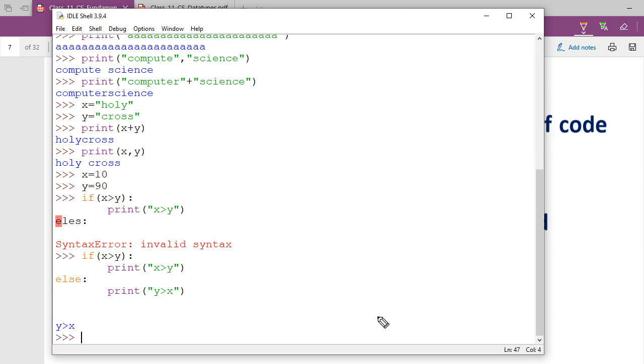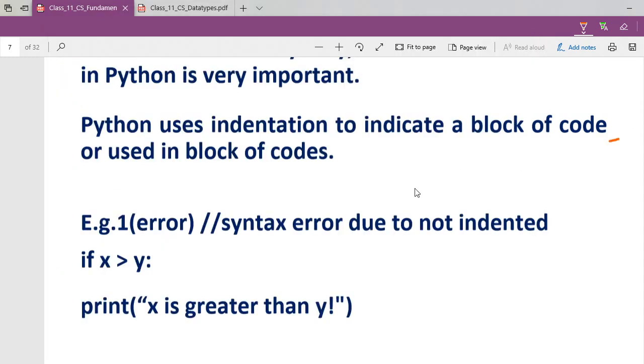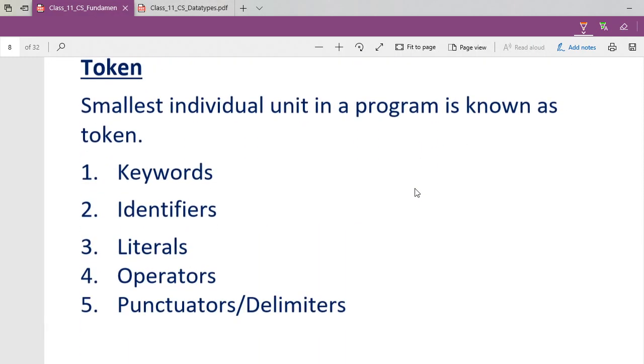Okay, so I'm going to run the program. You see what answer is coming: y is greater than x. What I mean to teach you here is the indent level. After this colon, Python has given this indent level till here, so your next print command should have the same indent level. If you write from here, that will become an error for Python. So you have understood indentation in Python?